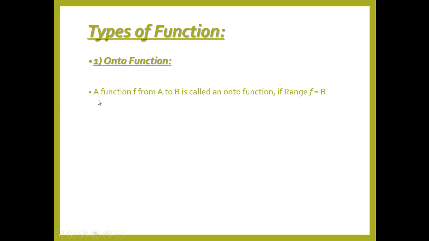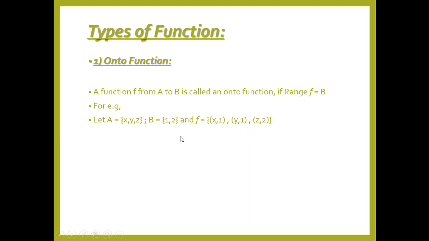Okay, types of functions. The first type of function is called the onto function. What is an onto function? A function f from A to B is called an onto function if the range of that function is equal to B. Range means the second value of every ordered pair in the relation. For example, let me take the set A with the elements x, y and z, and in the set B we have the elements 1 and 2, and the relation, which is actually the function, we'll take (x,1), (y,1) and (z,2).